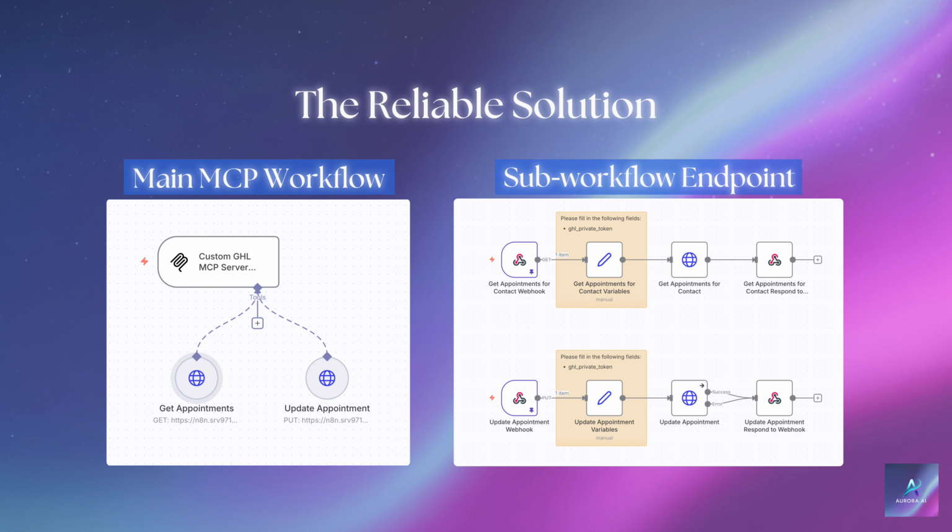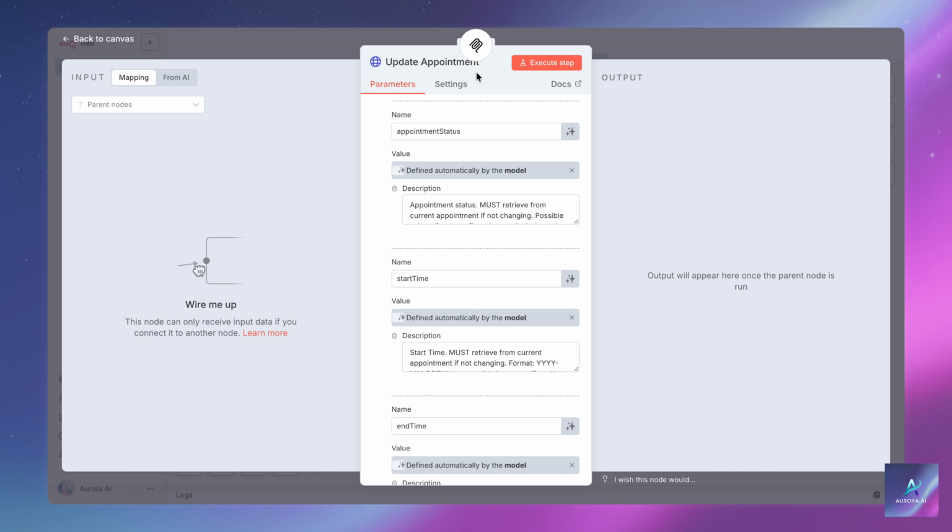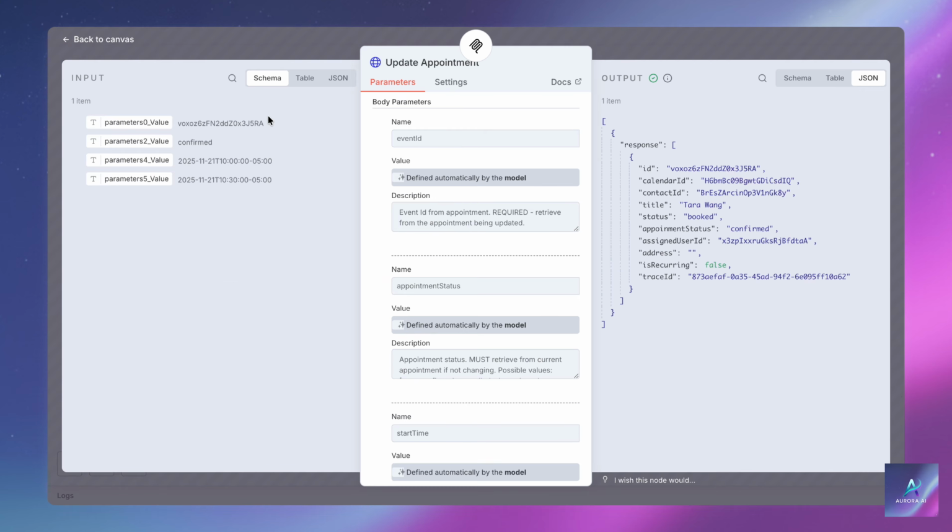Instead of relying on the LLM for complex JSON, our approach is far more robust and accurate. As you see here, in the Update Appointment tool, we only ask the LLM to provide simple individual parameters like appointment status, start time, and end time. The LLM is much less likely to make an error when generating these simple, distinct values.